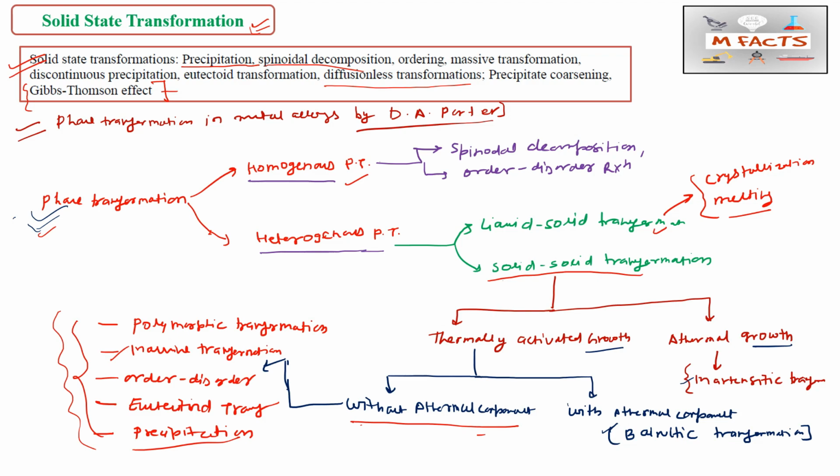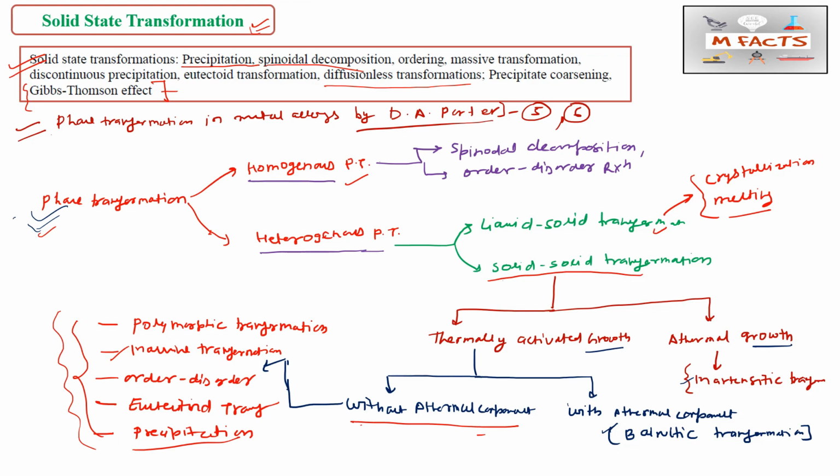In this book you will get chapter numbers 5 and 6. I will also put the link for this book in the description. You can get this book by just searching Phase Transformation in Metals and Alloys by D.A. Porter in Google, and you will get the download PDF link from verified websites, so that you need not download from a drive link.